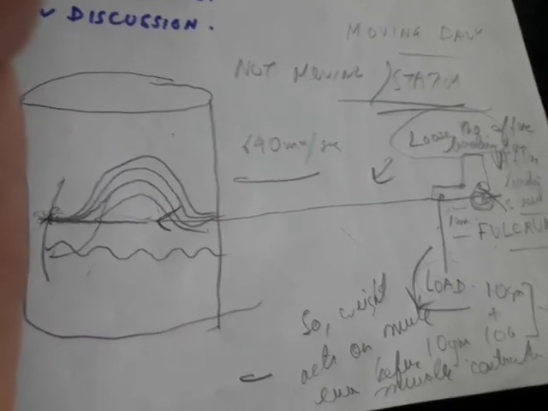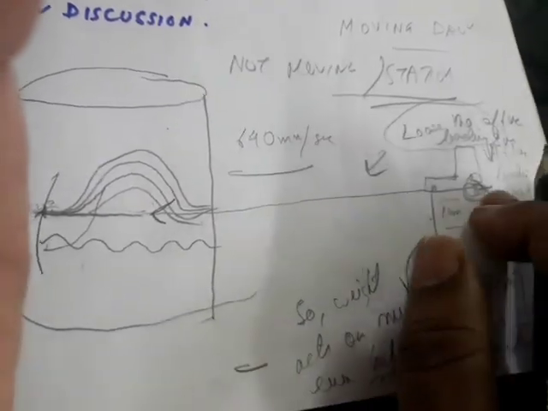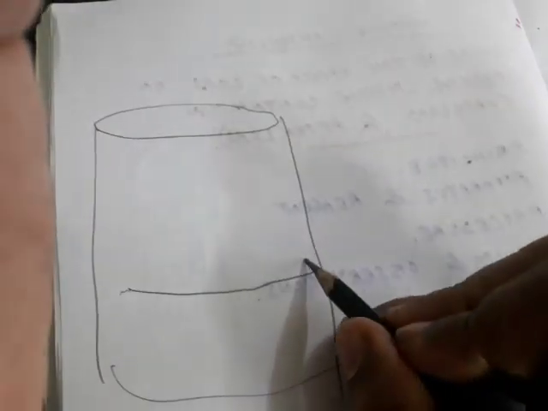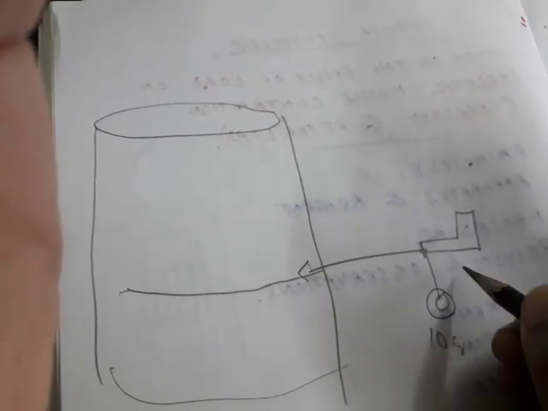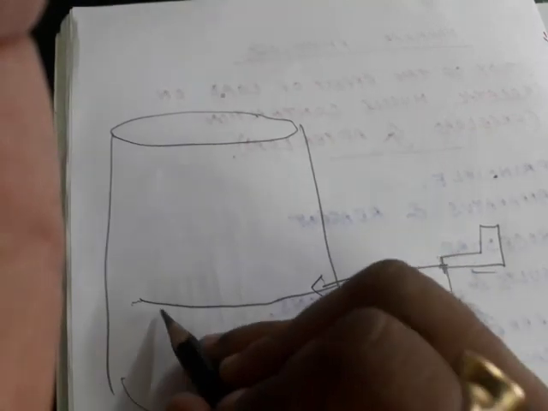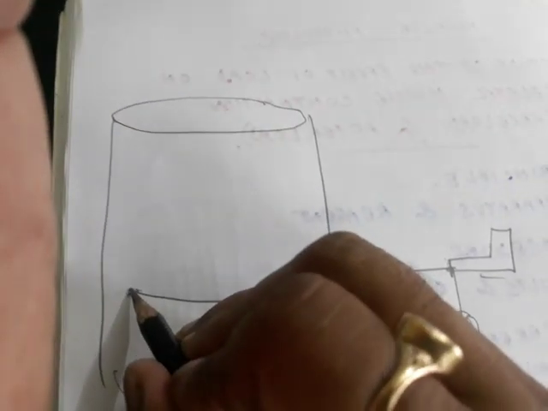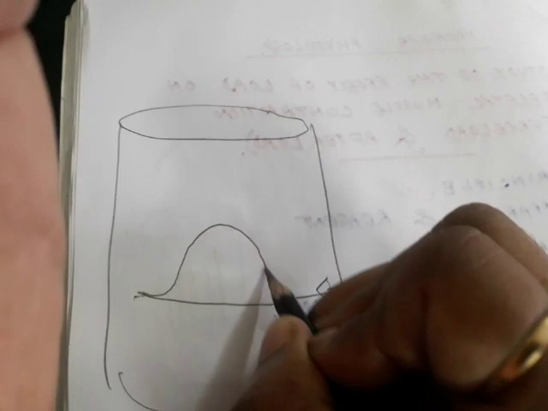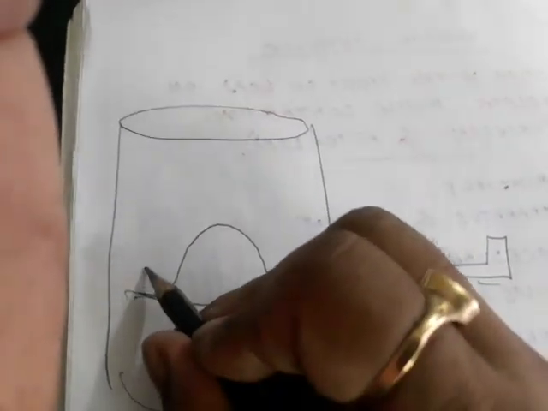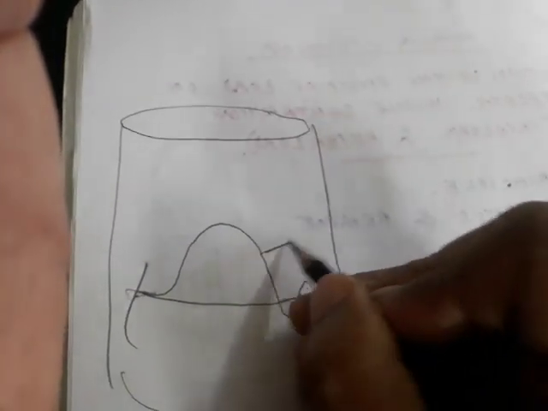Now when it happens, we will find curves. Okay, suppose I draw this one. At first this is the baseline. At first this is the pointer. This is the load, 10 gram. Now at first, suppose at 10 gram we'll find a curve like this. Okay, mark the point of stimulation. This is for 10 gram.